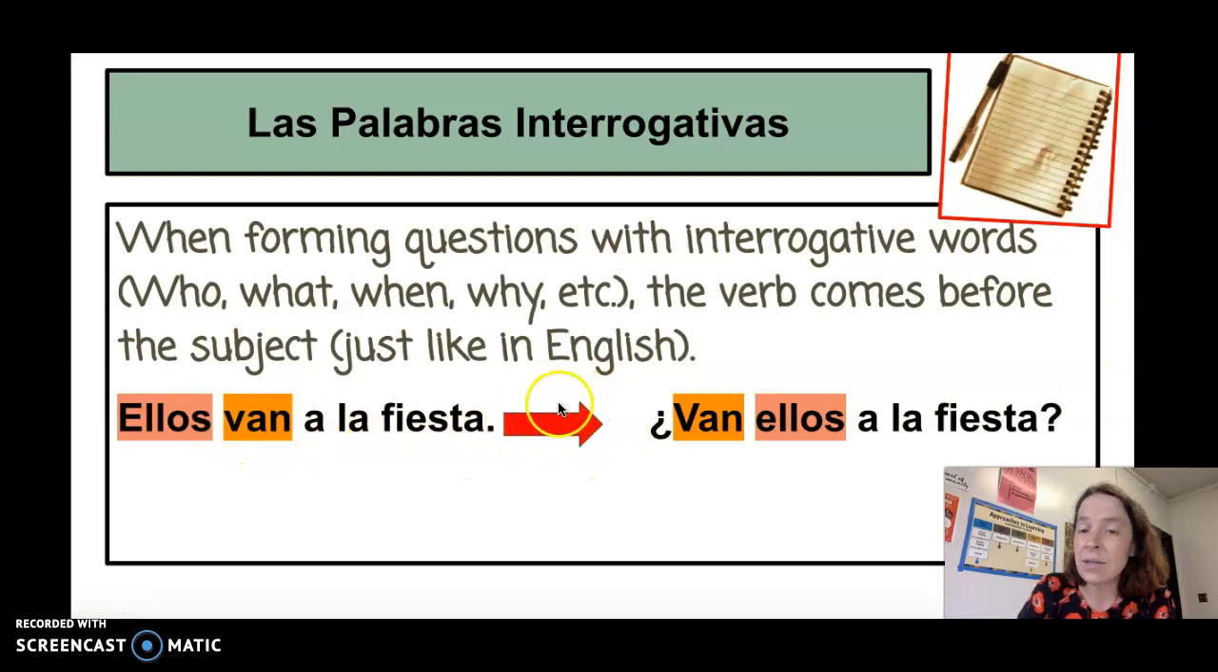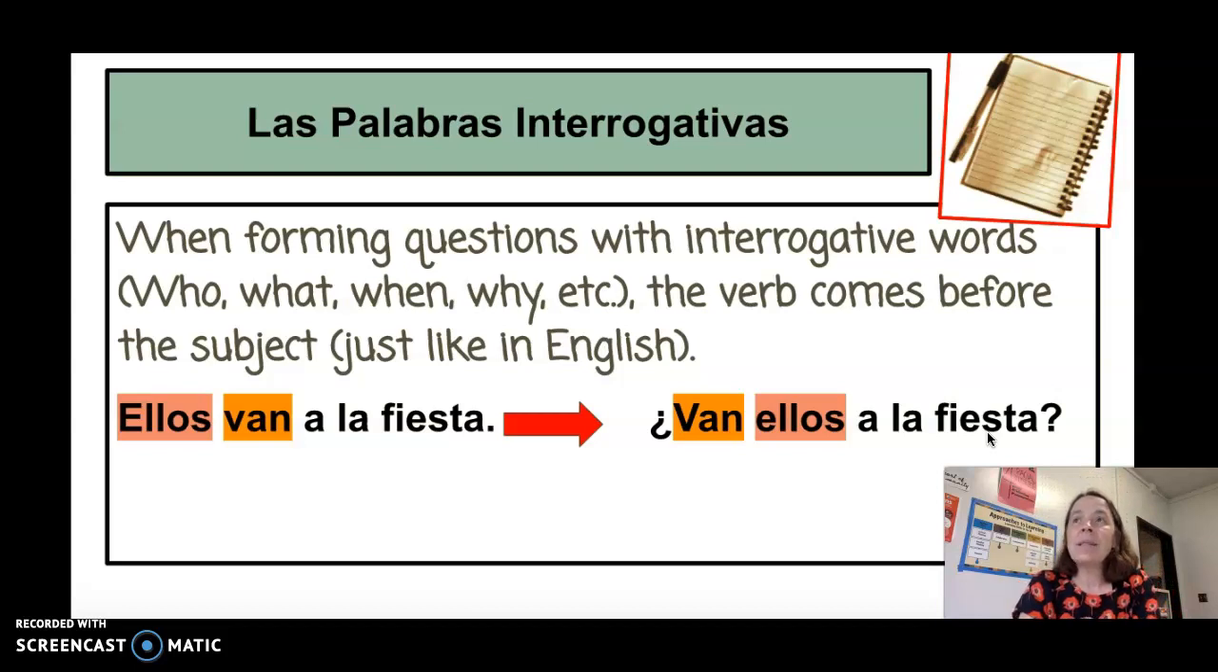Turn it into a yes or no question by swapping the subject and the verb. ¿Van ellos a la fiesta? Are they going to the party? That's a yes or no question. Sí or no. Of course, you could say yo no sé if you do not know.